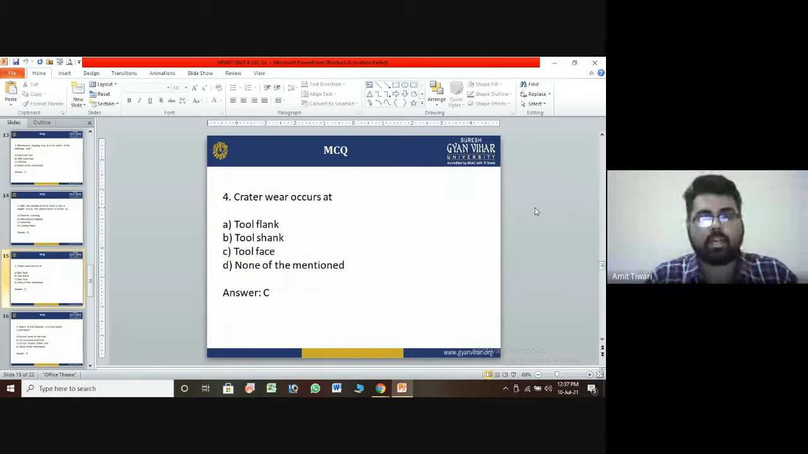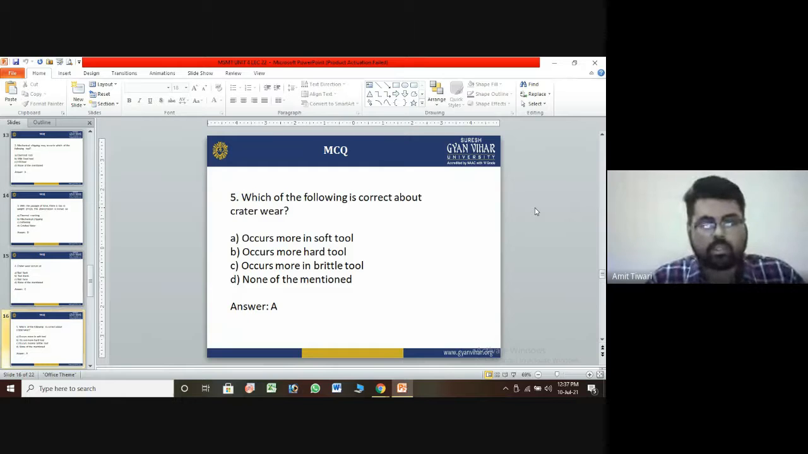Fourth one: crater wear occurs at which of the following? The options are A, tool flank; B, tool shank; C, tool face; and D, none of the mentioned. The correct answer is C, the tool face. We can say crater wear occurs at the surface of the tool face.